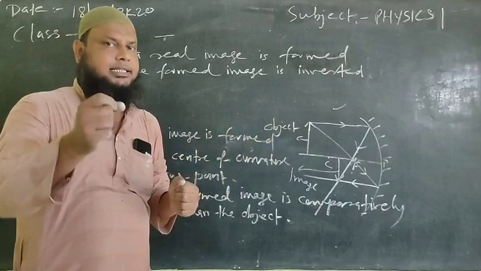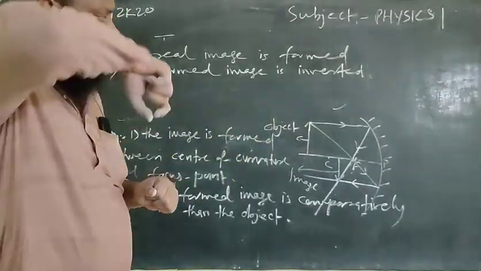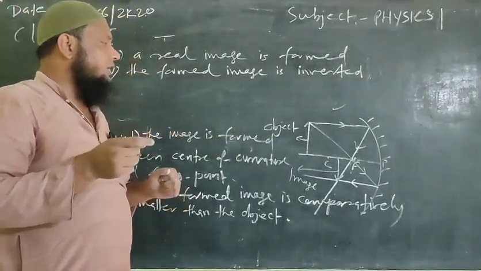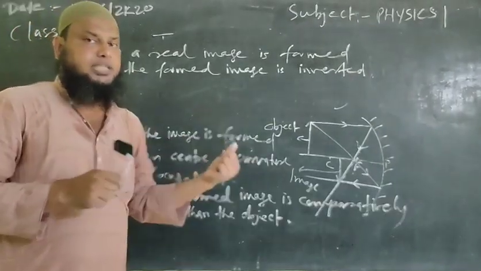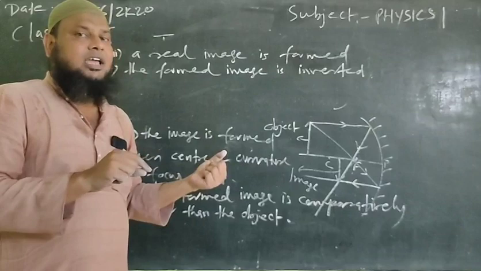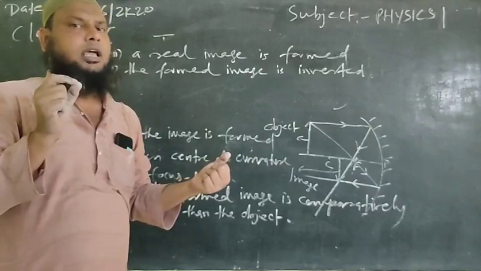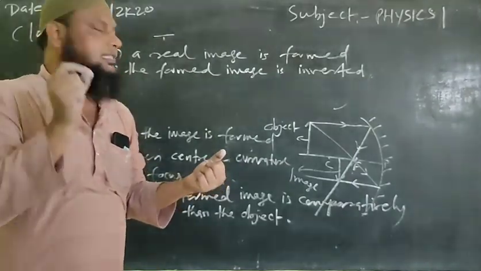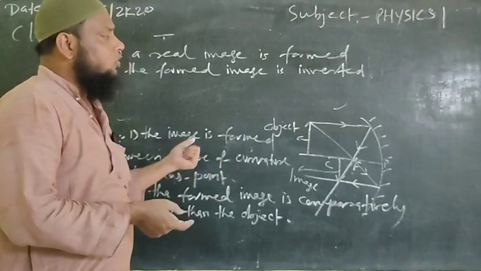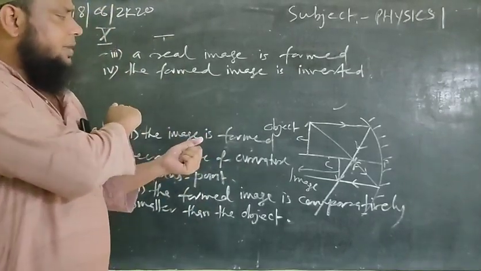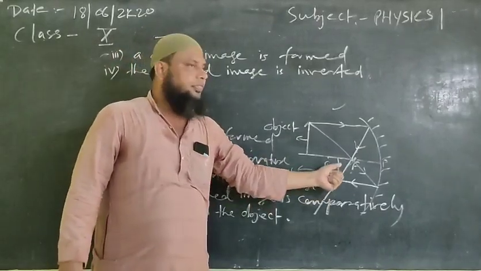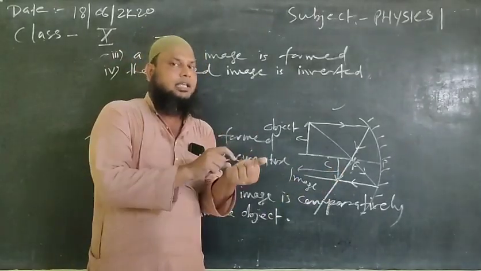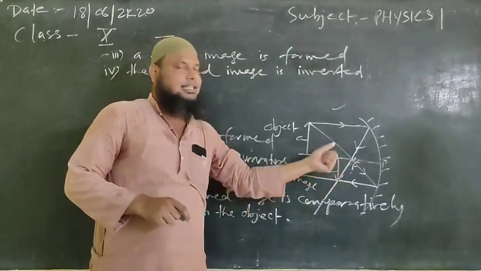Dear students, just keep one thing in mind very seriously. In the previous case, where the object was placed at infinity, we had a very small image. If you compare the size of that image to the size of this image, you will find this one is much larger than the previous one.